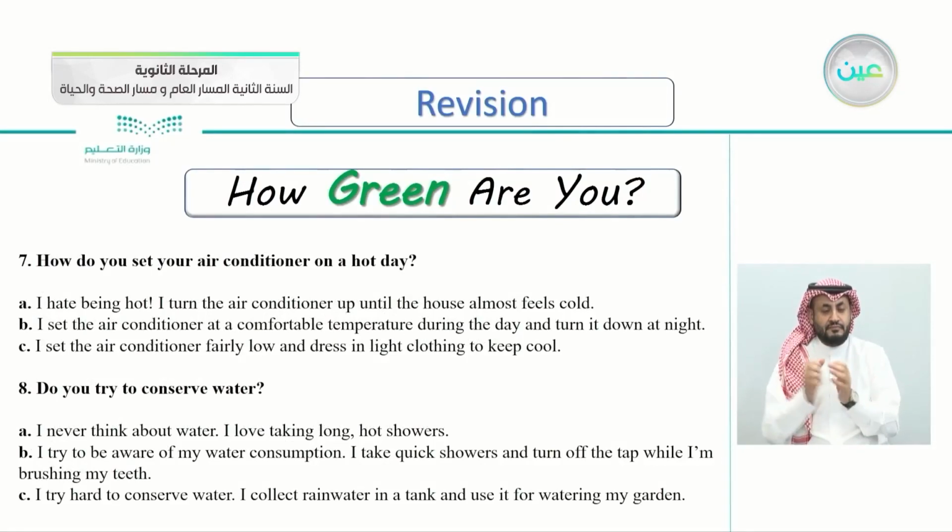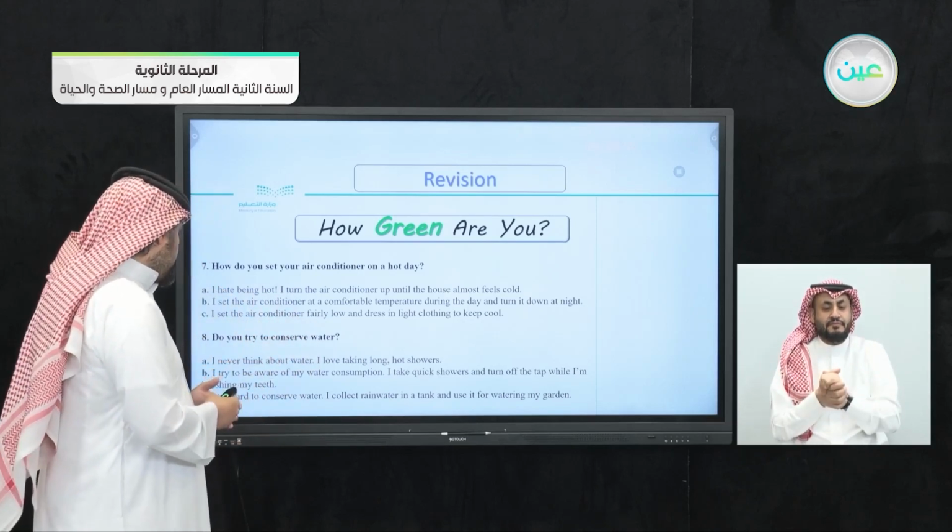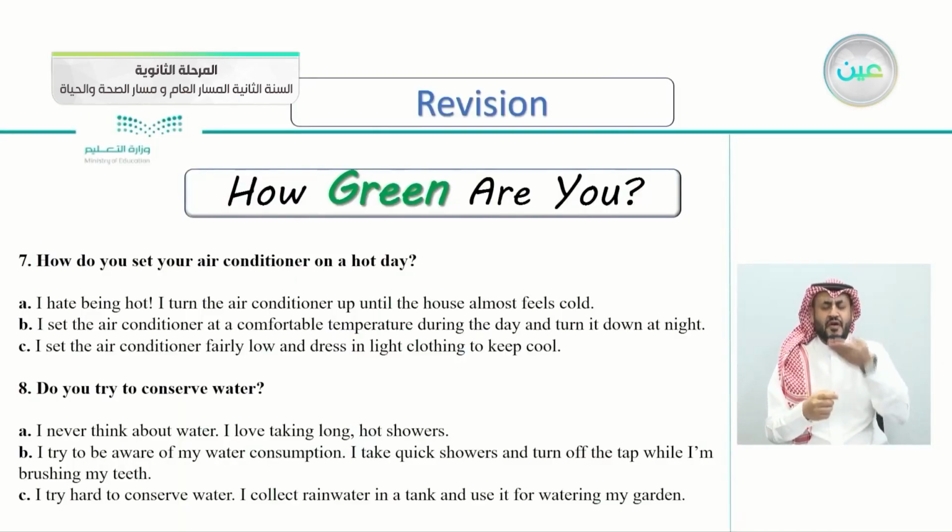Number 7 here, how do you set your air conditioner on a hot day? I hate being hot. I set the air conditioner at a comfortable temperature, or I set the air conditioner fairly low and dress light. 8 here, do you try to conserve water? Do you try to save water by any means necessary? A, I never think about water. B, I try to be aware of my water consumption. I take quick showers. Or C, I try hard to conserve water. I collect rainwater in a tank and use it for watering my garden.